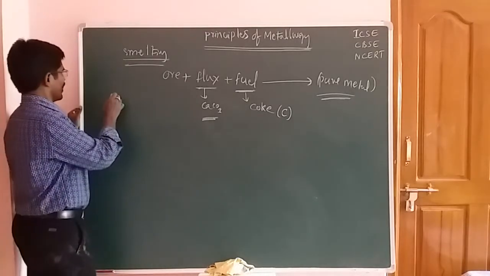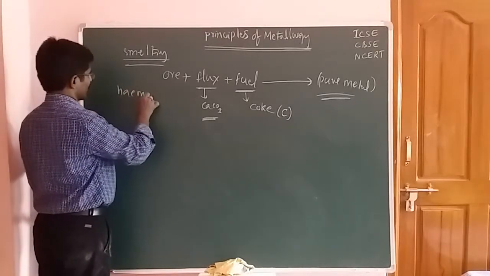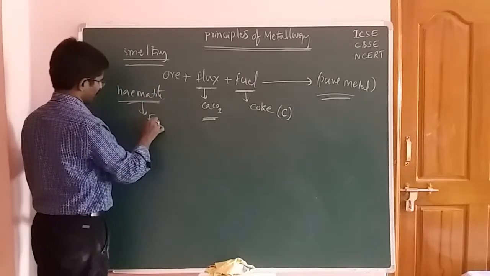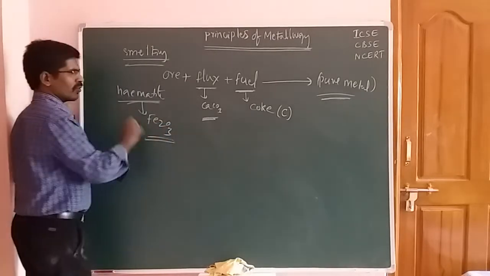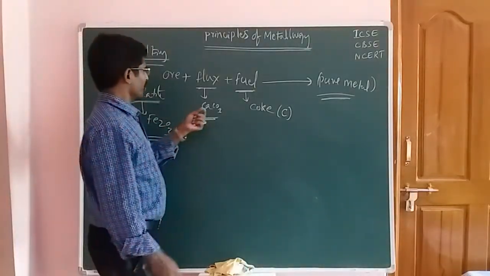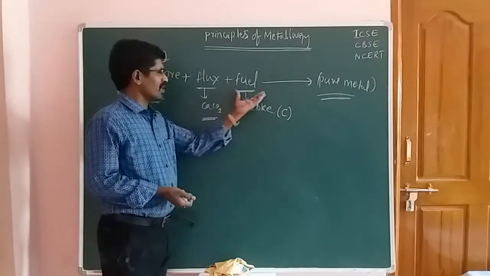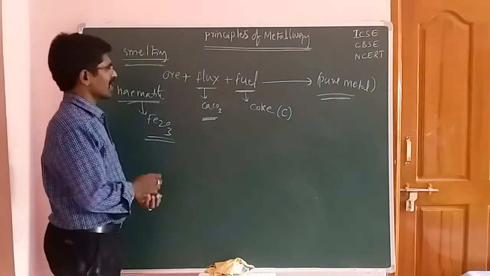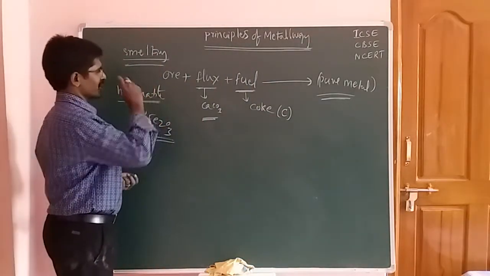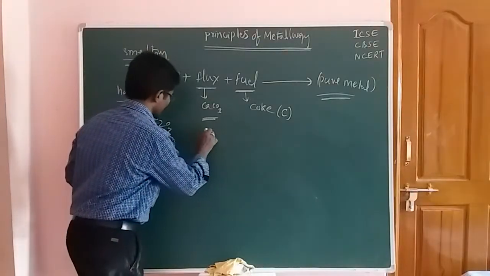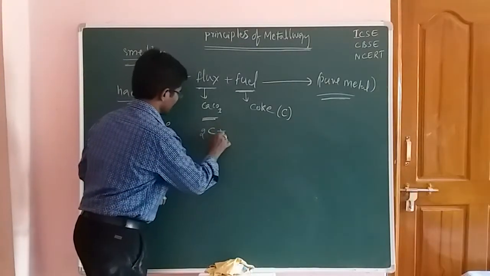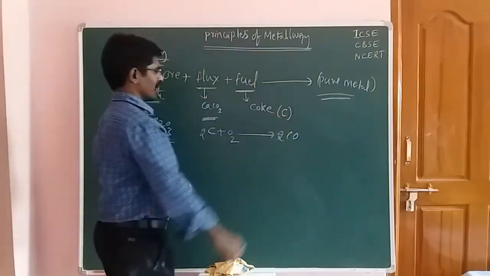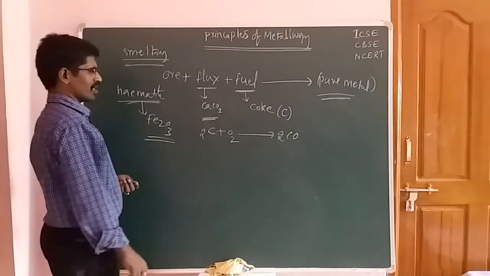You know already that hematite is Fe2O3. Now when we add the fuel and the flux, it is converted into pure metal. So what chemical reactions are involved in this process? First of all, carbon reacts with atmospheric oxygen, giving rise to 2 moles of carbon monoxide.